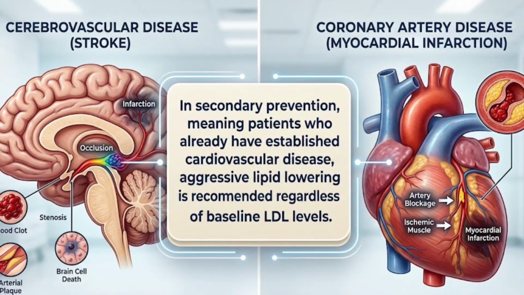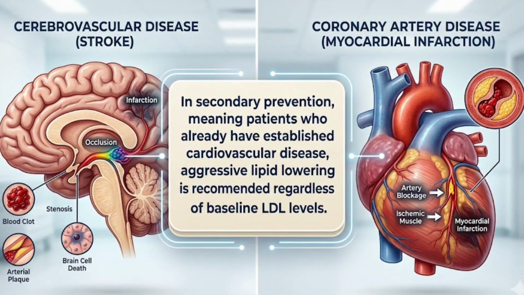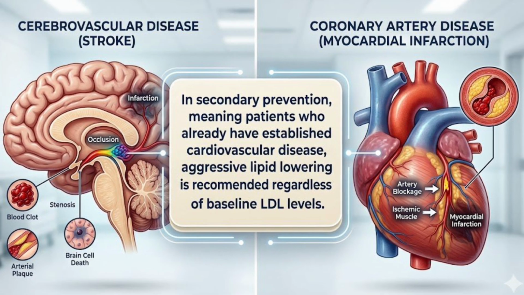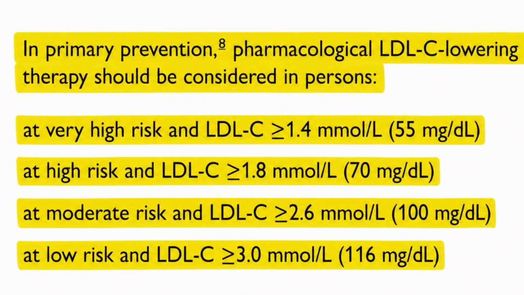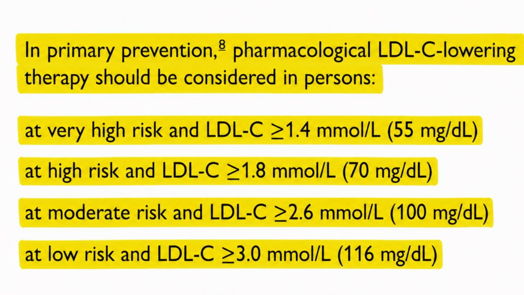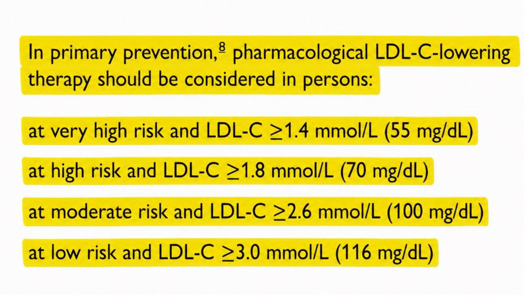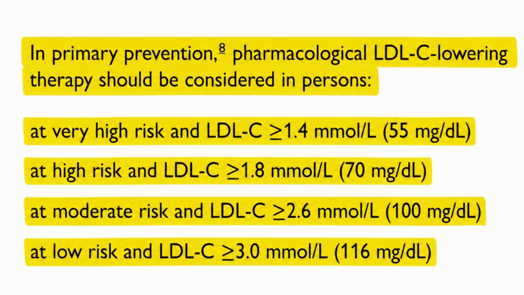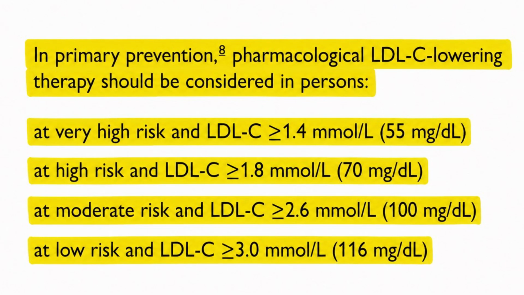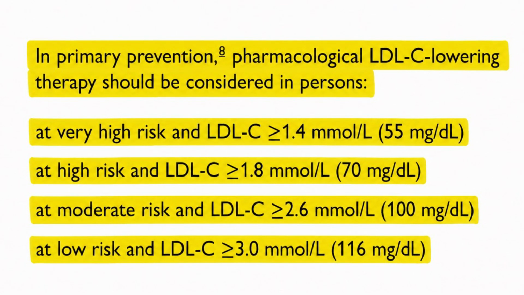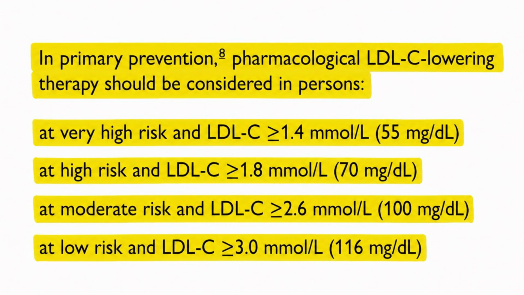In secondary prevention, meaning patients who've already established cardiovascular disease, aggressive lipid lowering with pharmacological therapy is recommended regardless of baseline LDL levels. In primary prevention, pharmacological LDL-C lowering therapies should be considered in persons at very high risk with LDL-C greater than 55 milligrams per deciliter, at high risk with LDL-C greater than 70 milligrams per deciliter, at moderate risk with LDL-C greater than 100 milligrams per deciliter, and at low risk with LDL-C greater than 116 milligrams per deciliter.